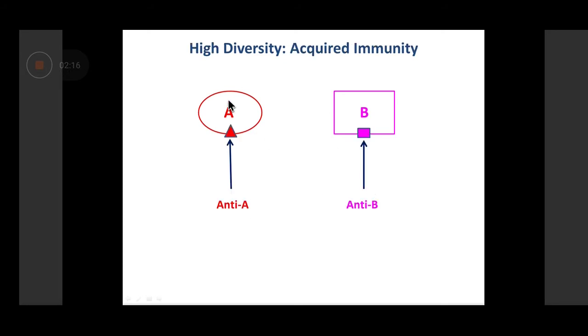On the other hand, because acquired or adaptive immune response recognizes a specific antigen present on a particular pathogen, it has to recognize billions and millions of different types of antigens to be able to fight different types of pathogens. So therefore, it has to be highly diverse because of the concept of specificity. So I hope you've got the point.